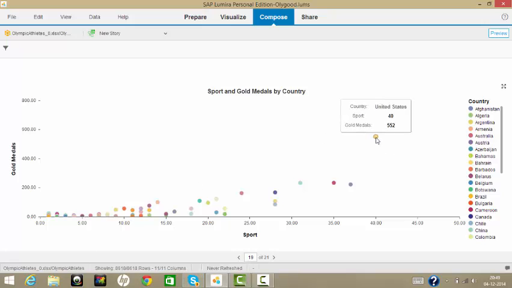But we have one distinct point here, which is United States, where the number of medal winning sports is a lot more than the others, this is 35, this is 40, and the number of gold medals is also a lot more than the others. This is, I think, second in line, 234. This is about 552. So a scatter plot is a very nice way to make out distinct data points.